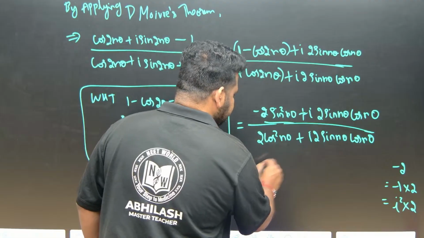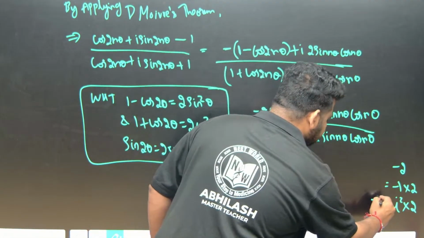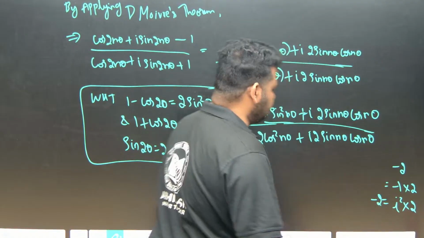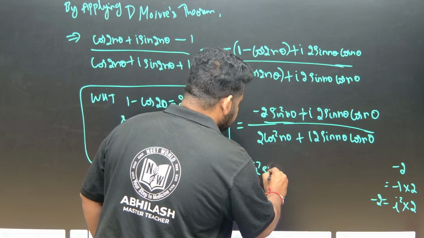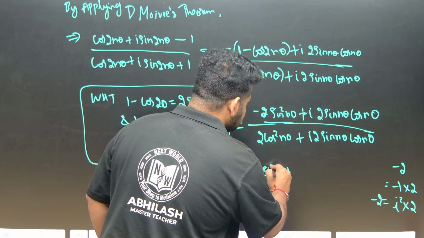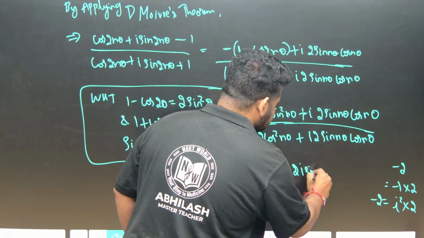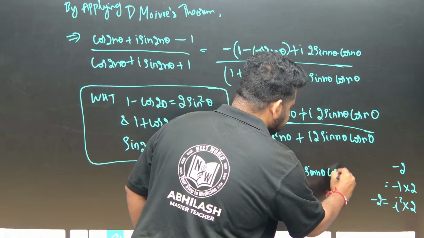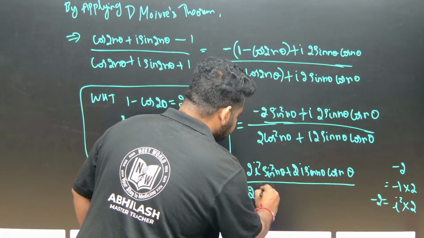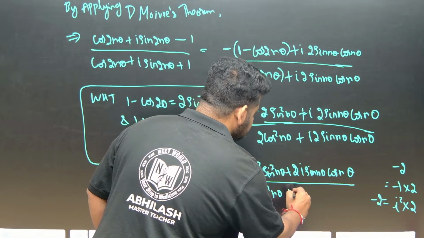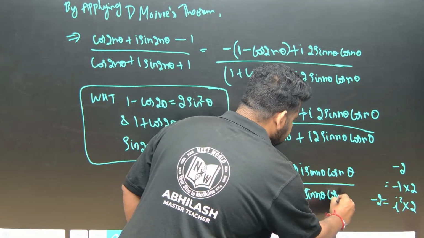I can write it instead of minus 2 as i square into 2, so 2 times i square sin square n theta plus 2 times i sin n theta cos n theta, divided by 2 times cos square n theta plus 2 times i sin n theta into cos n theta. This is what I have.